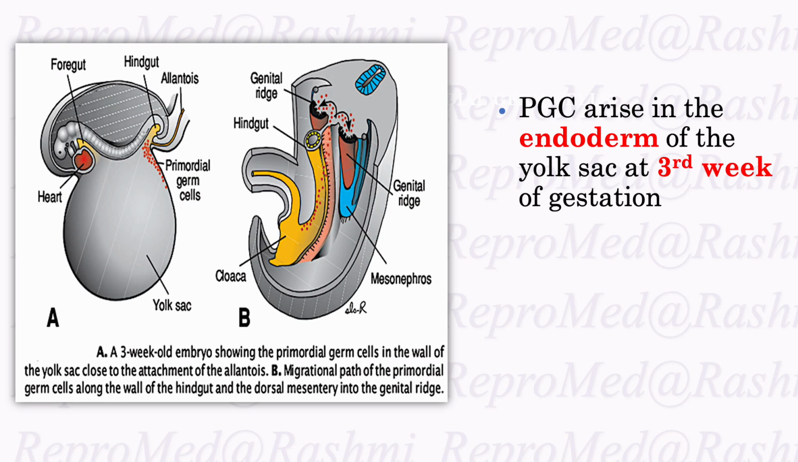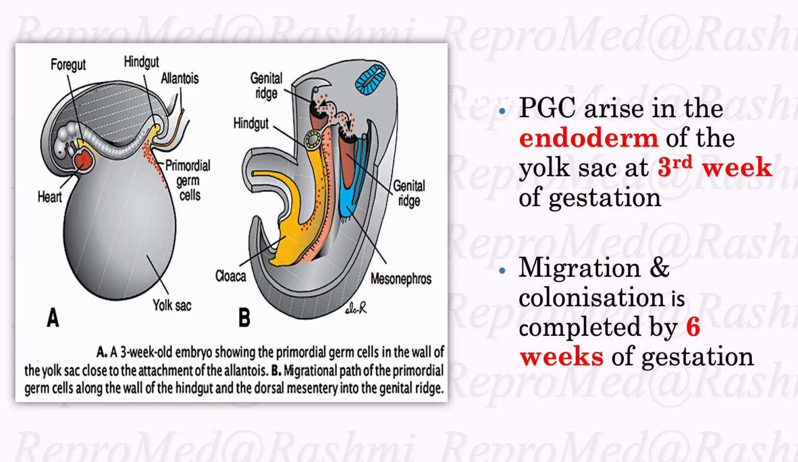The primordial germ cells arise in the endoderm of the yolk sac at the third week of gestation. Migration and colonization is completed by 6 weeks of gestation. We can see in the image, in image A, a 3-week embryo showing the primordial germ cells in the wall of the yolk sac close to the attachment of the allantois, while in figure B we can see the migrational path of the primordial germ cells along the wall of the hindgut and the dorsal mesentery into the genital ridge.